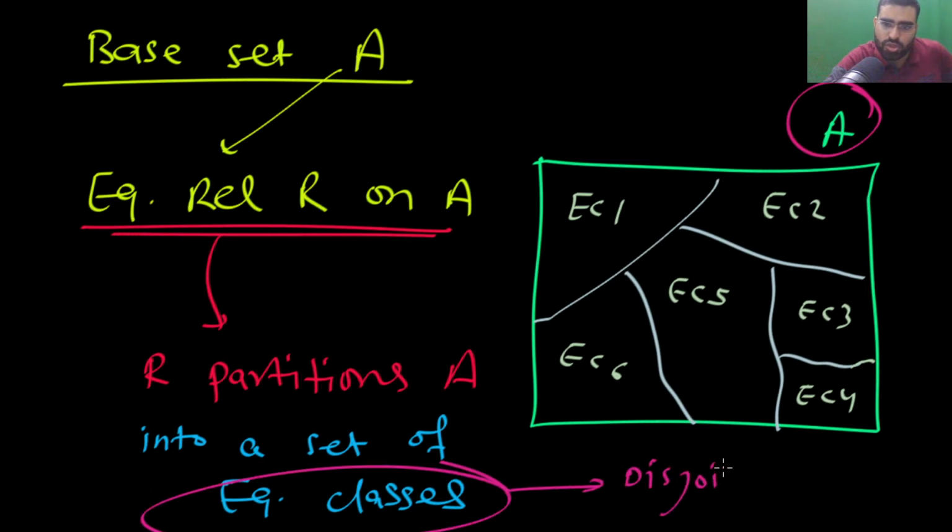They will be disjoint, they will be non-empty. Each of them is non-empty. For example, this equivalence class 1 is non-empty, and they are disjoint. They do not have any common element. This and this, they are disjoint. So as you can see from this diagram, equivalence classes are disjoint, they are non-empty,